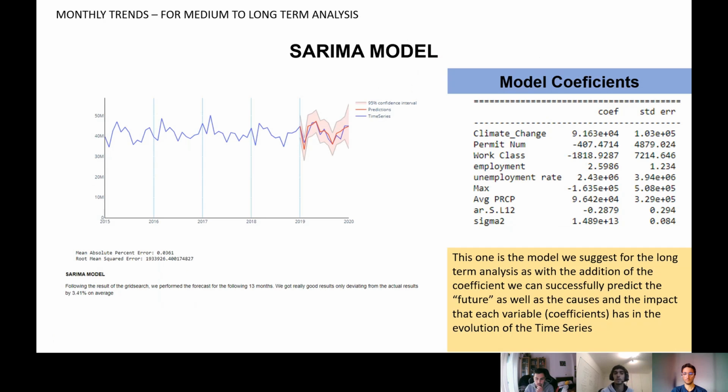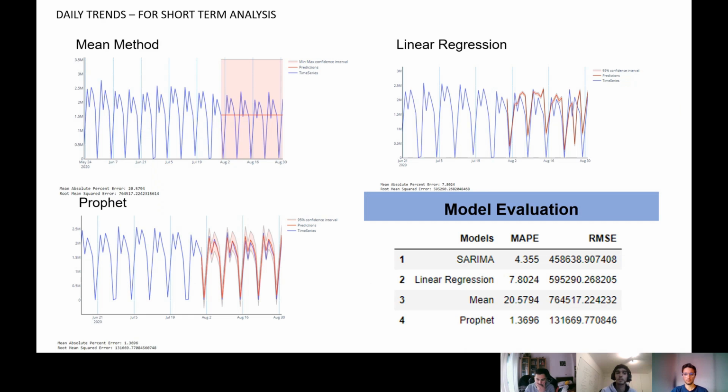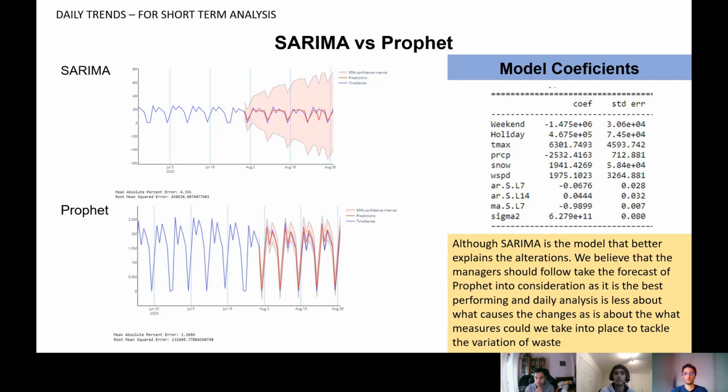A brief overview of this forecast: we forecast using a SARIMA model with exogenous variables, as we can successfully predict the future as well as the causes and impacts of each variable. We also have a daily forecast for shorter periods, where the managers can implement small changes to the routes and take better control. Here we believe that the managers should take the Prophet forecast into consideration as it is the best performing, and daily analysis is less about what causes the changes than about what measures we could take to control them.